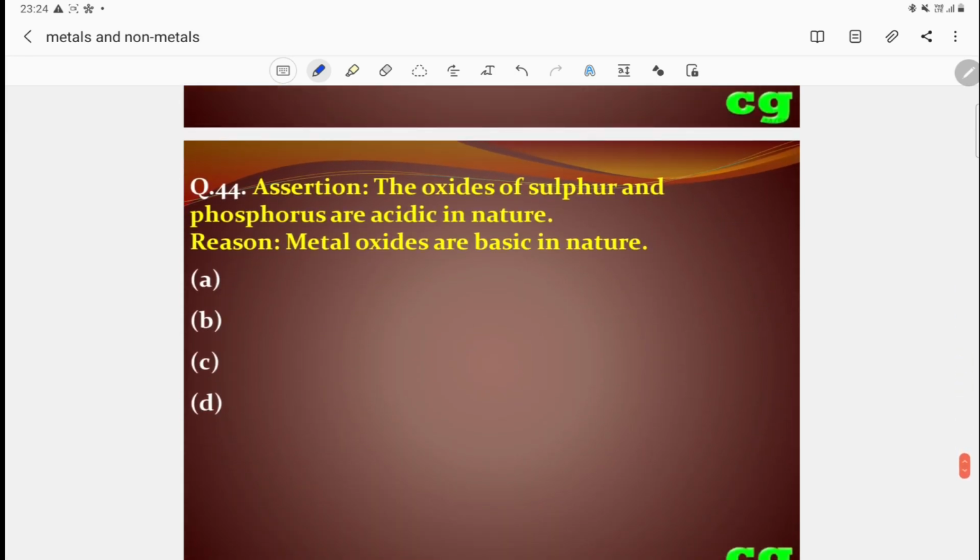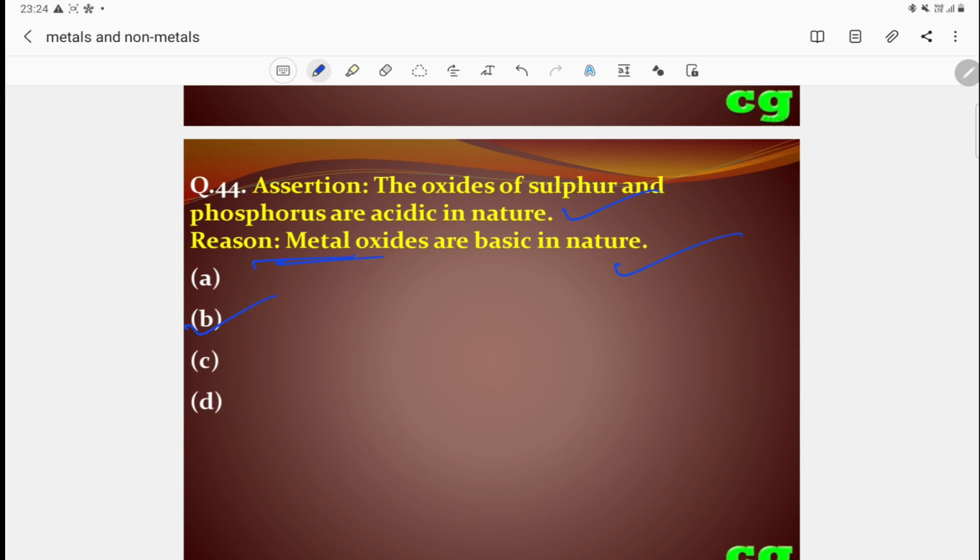Then 44. Oxides of sulfur and phosphorus are acidic in nature. It is okay. Metal oxides are basic in nature. It is also okay. Both are true, but the reason is not the correct explanation of the assertion. So the answer will be B. B is the correct answer.